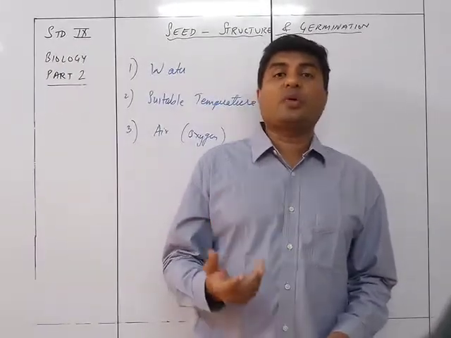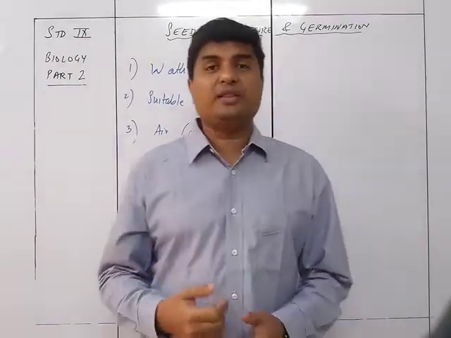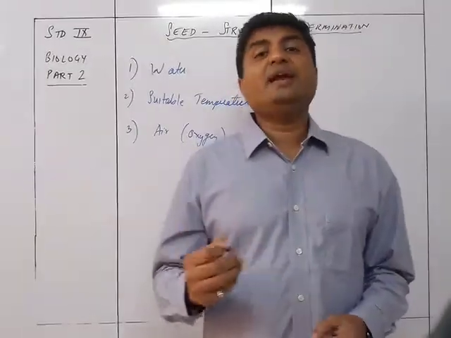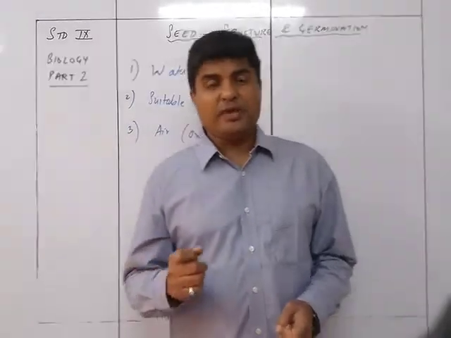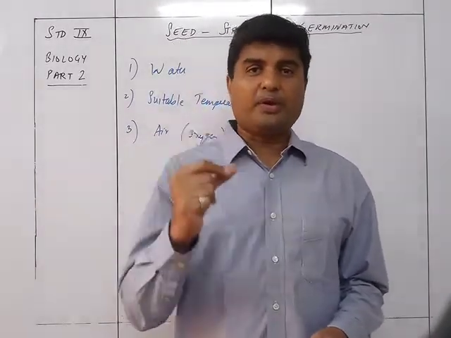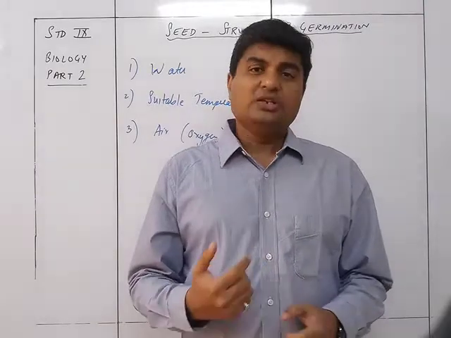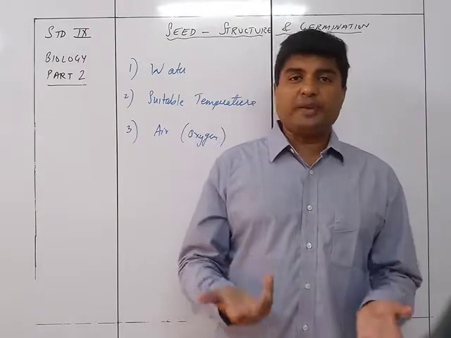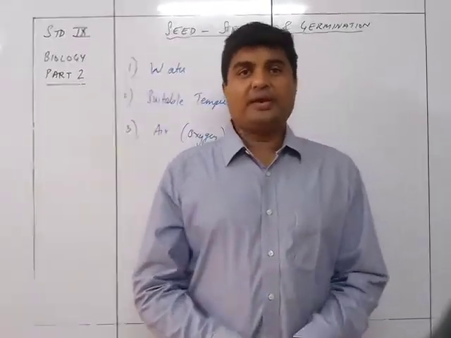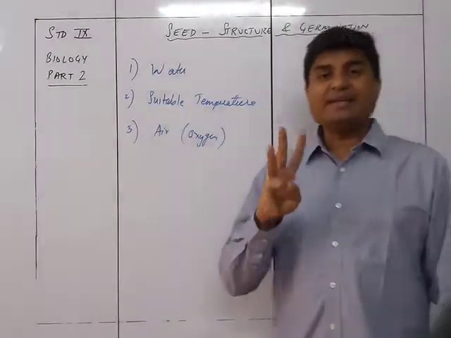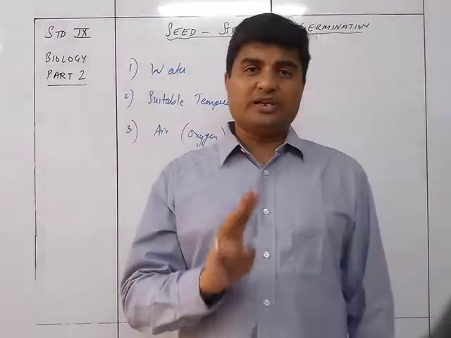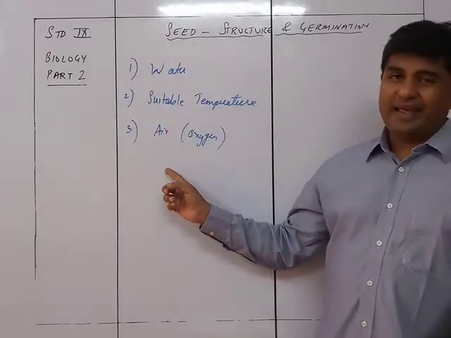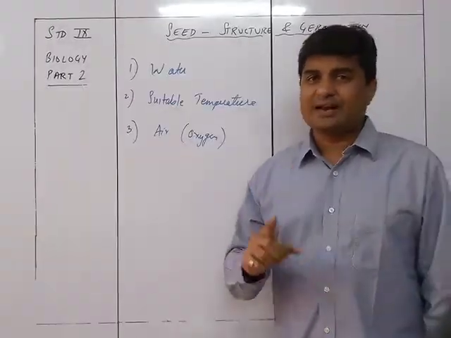This ATP is required for continuous cell division. See, in case of the seed, when it is germinating, the cell division will be extremely high. There will be a huge amount of cell division taking place at that time, because the growth is very fast. That's why it requires more energy, and for more energy, it requires respiration. So for respiration, it requires oxygen. In this way, these are the three main suitable conditions required for germination, that is water, suitable temperature, and air or oxygen.